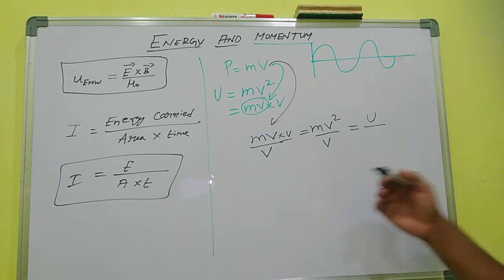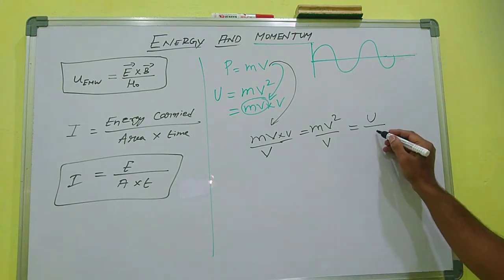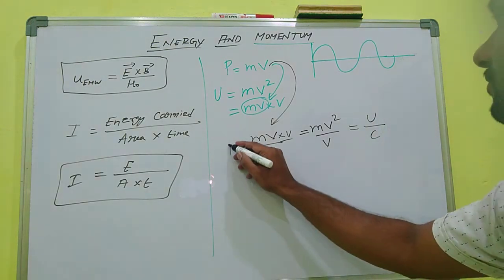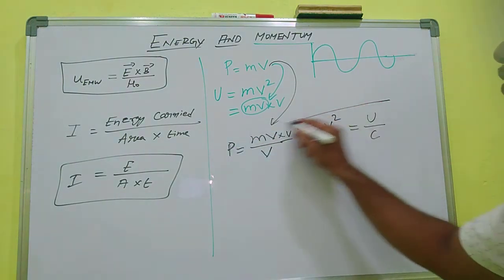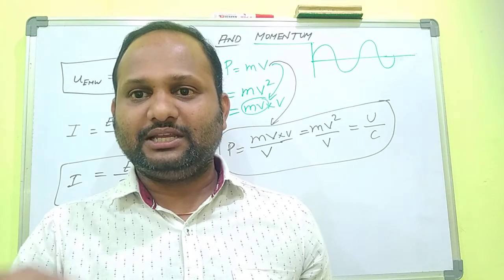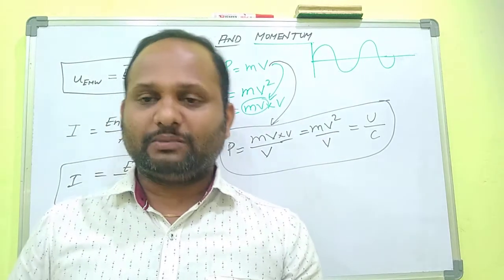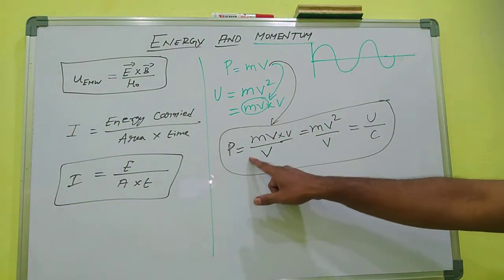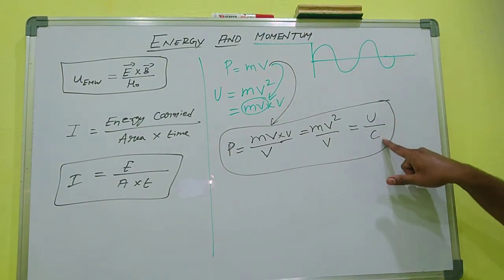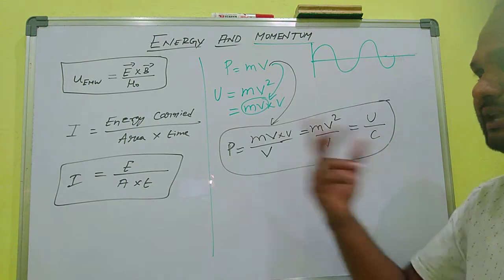v is the speed. What is the speed of the electromagnetic waves? The electromagnetic waves travel with the speed of light. So we can write c. u by c. Energy by speed is known as what? That is momentum. That is a new expression, one of the new expressions for momentum, particularly in waves. If you want to find the momentum of an electromagnetic wave, we can make use of this expression. p is equal to u by c, where u is the energy, c is the speed of light. Energy by speed is equal to momentum.